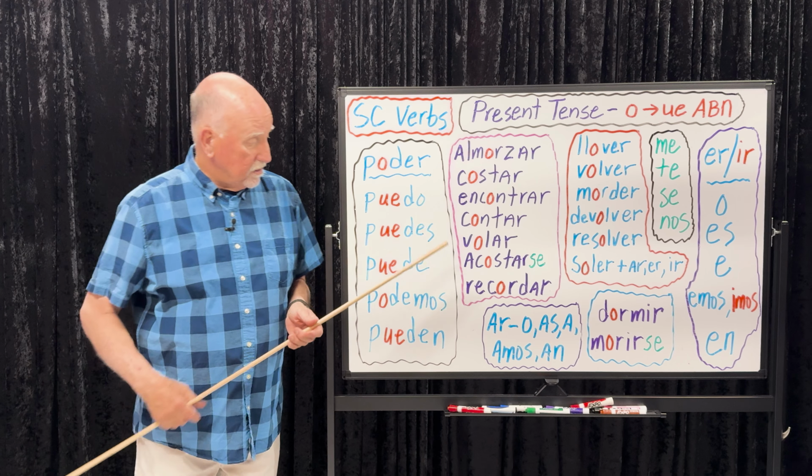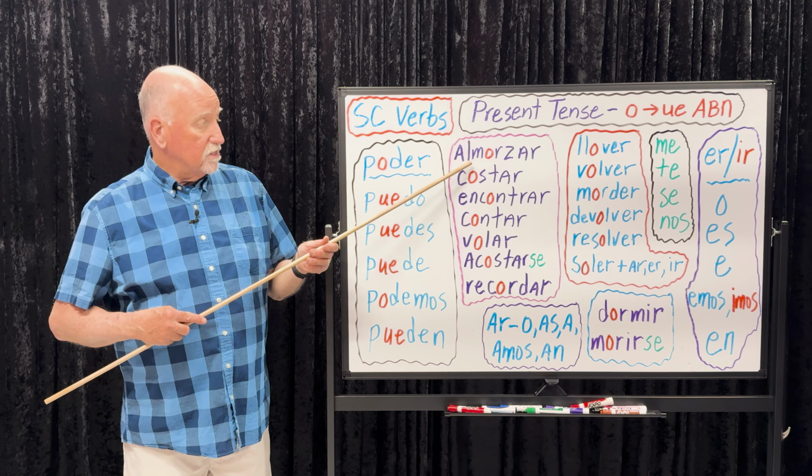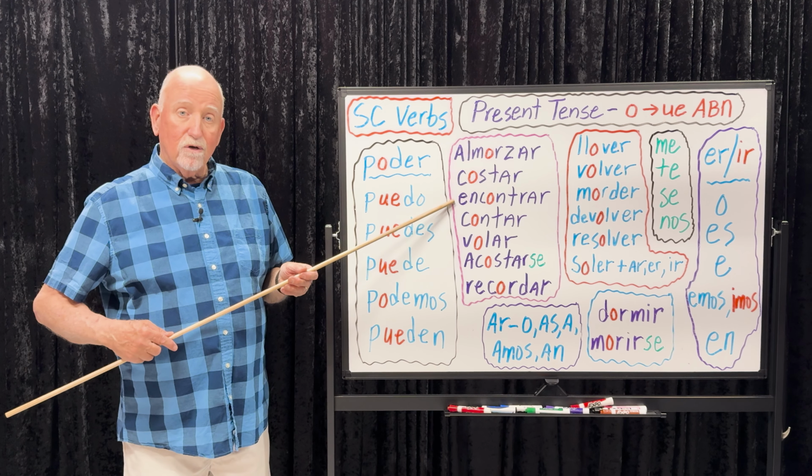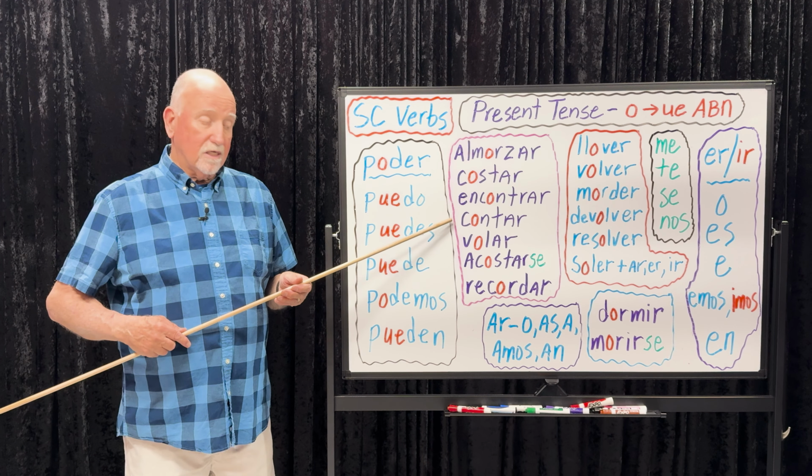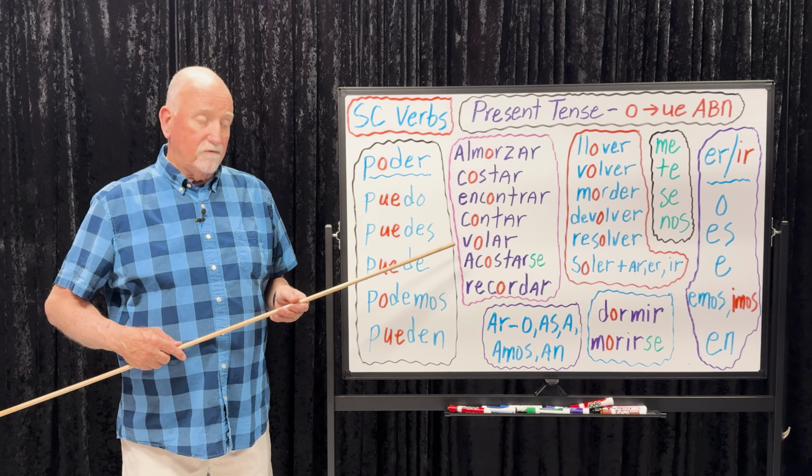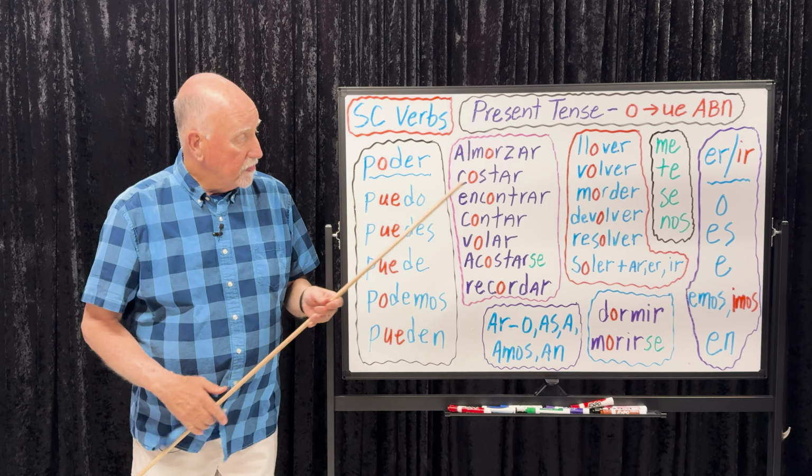Our verbs, for example, you see all the O's here. Almorzar, to have lunch. Costar, to cost. Encontrar, to find. Contar, to count. Volar, to fly. Acostarse, to go to bed or to lie down. Recordar, to remember. Llover, one of my favorite verbs, to rain. Volver, to return. Morder, to bite, like a dog biting. Devolver is to return. This is a person returning from point A to point B. Devolver here is you're returning an object from person A to person B or from point A to point B.